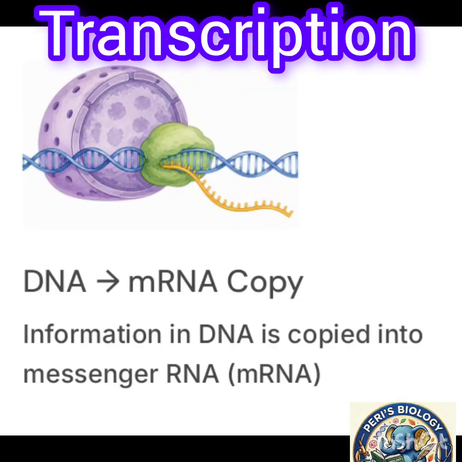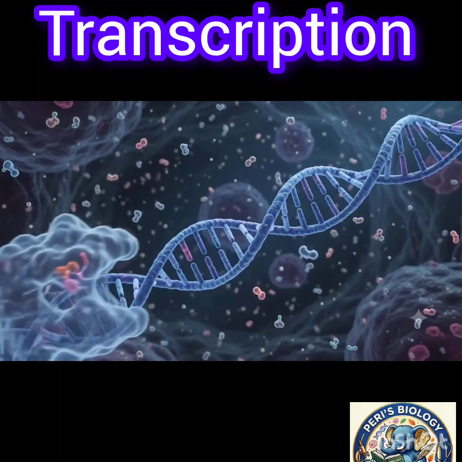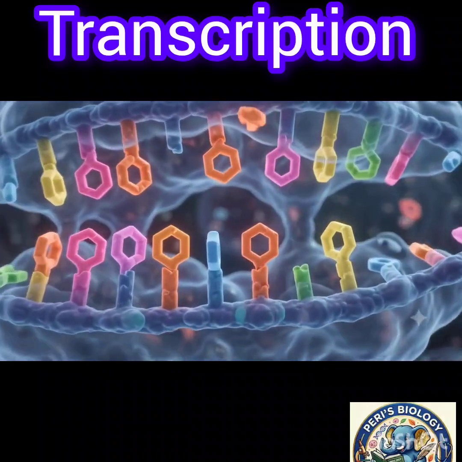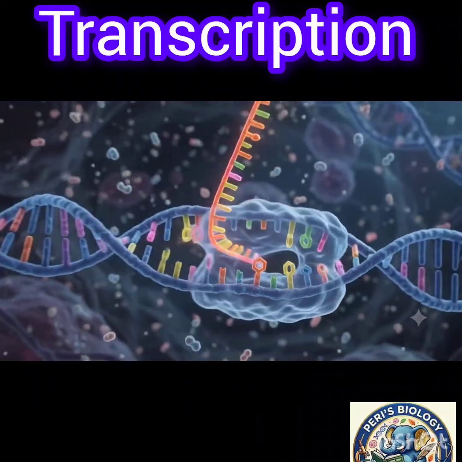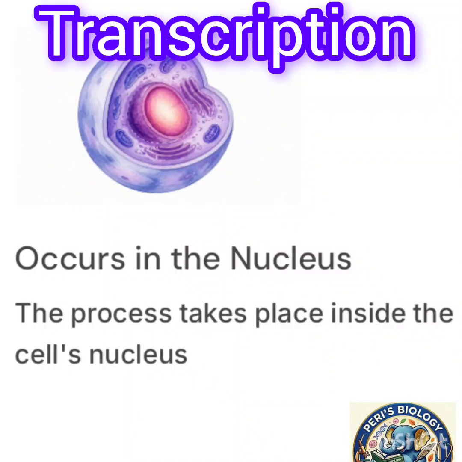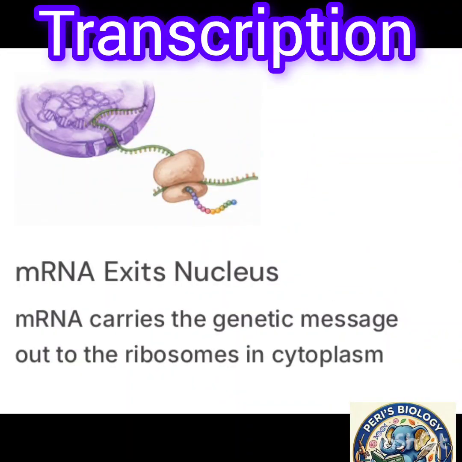The genetic information from DNA to RNA getting copied is called transcription. Information in DNA is copied into messenger RNA, that is mRNA. This process takes place inside the cell's nucleus. Once the information is copied, mRNA carries the genetic message out into the cytoplasm to the ribosomes.